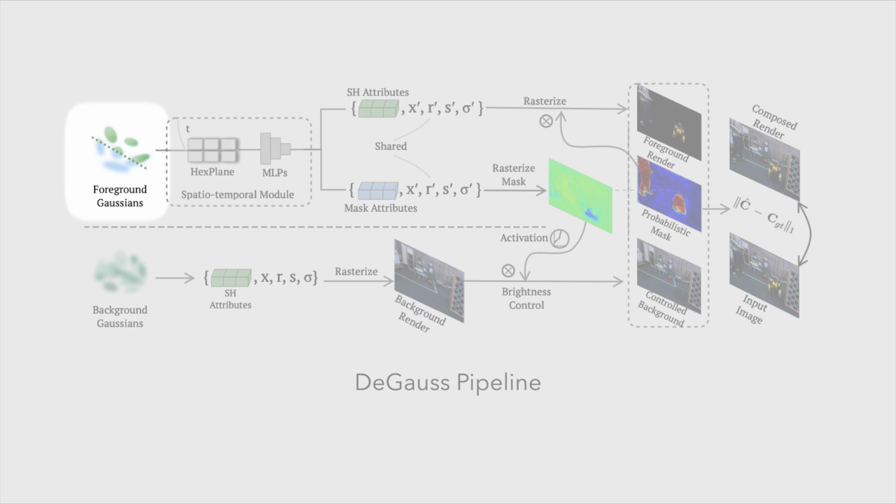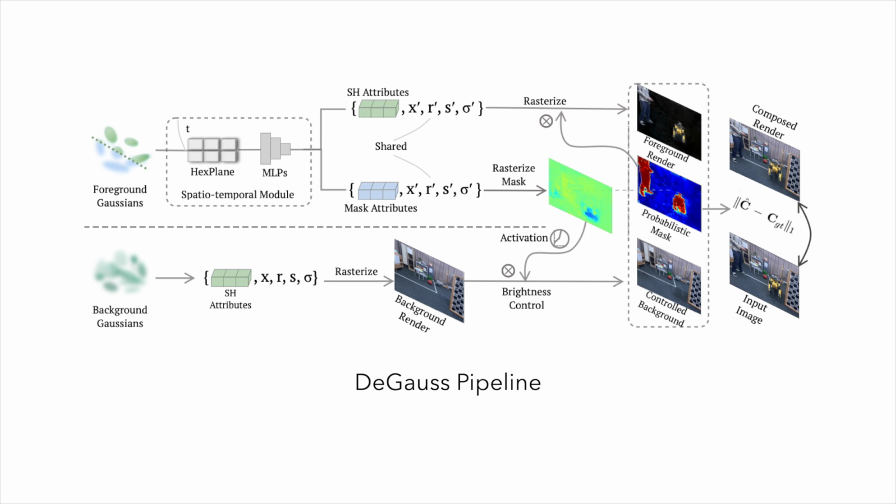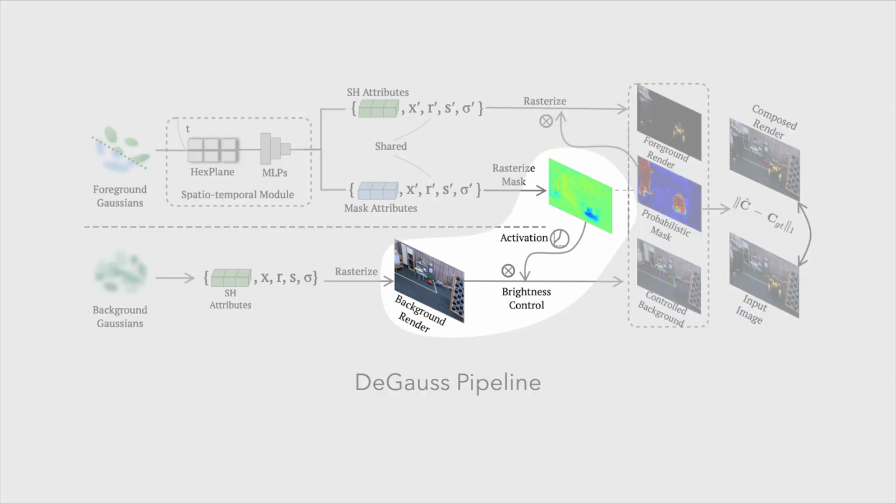The foreground Gaussians, embedded with mask attributes, employ the HexPlane encoder and MLP decoders to predict updated Gaussians. The complementary update of foreground and background Gaussians is controlled with the probabilistic composition mask, rasterized by foreground dynamic Gaussians, while the reconstruction loss between the composed render and the input images is minimized. This decoupled background-foreground formulation allows flexibility during training and better handles local minima. We additionally introduce a brightness control module to prevent the static dynamic ambiguities caused by varying illuminations.